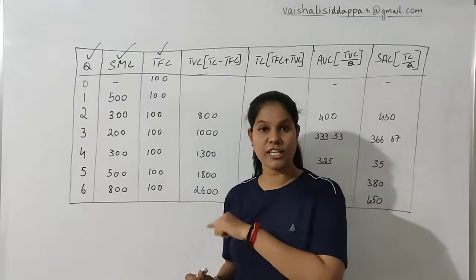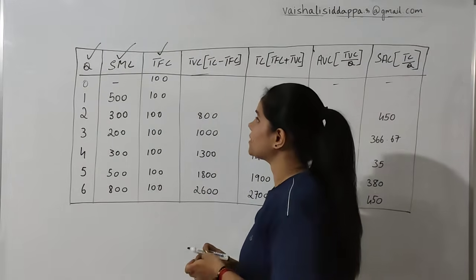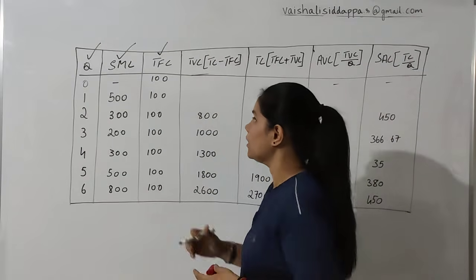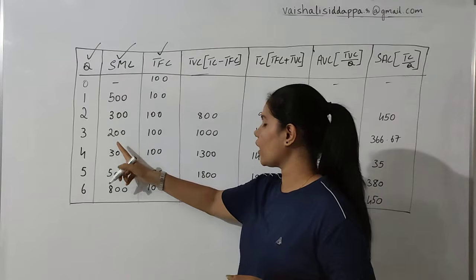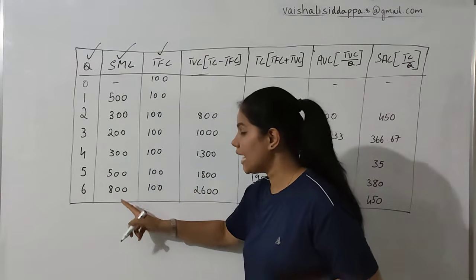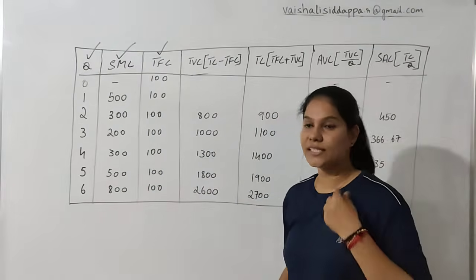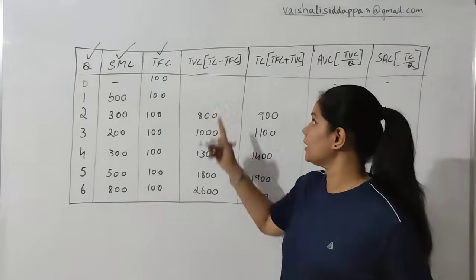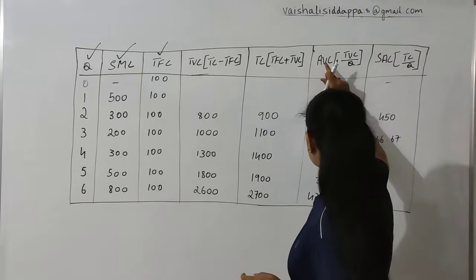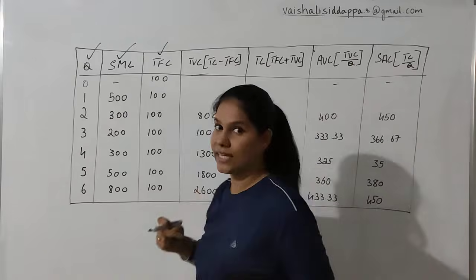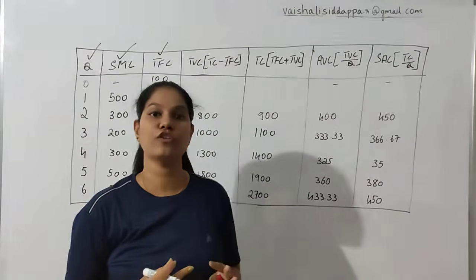Sorry, this is the 3rd chapter, not the 4th chapter. SMC, which is short-run marginal cost: you have 500, 300, 200, 300, 500 and 800. In this case, you have to find out TVC, TC, AVC and SAC. These are all the concepts you have to find out.